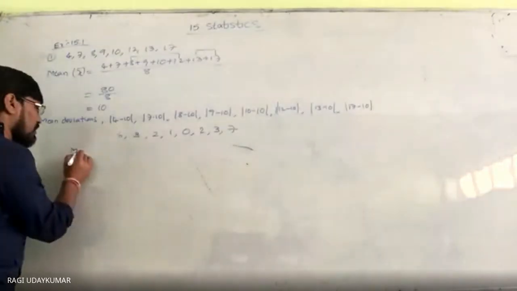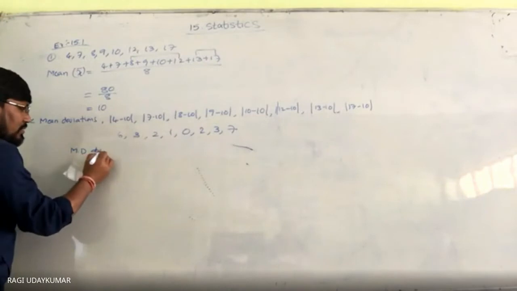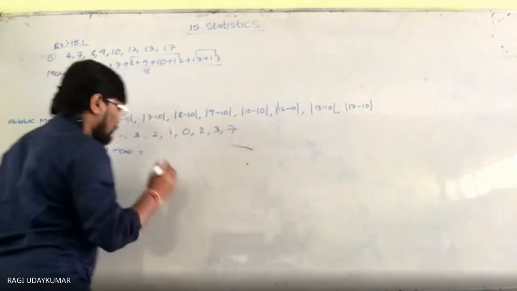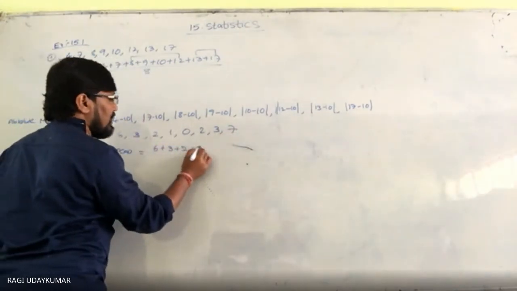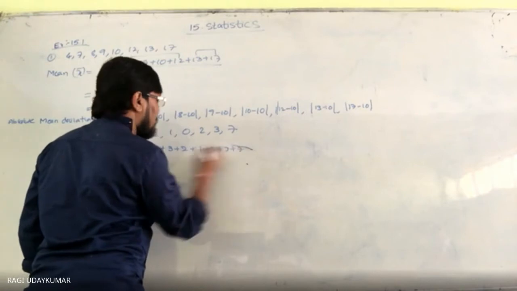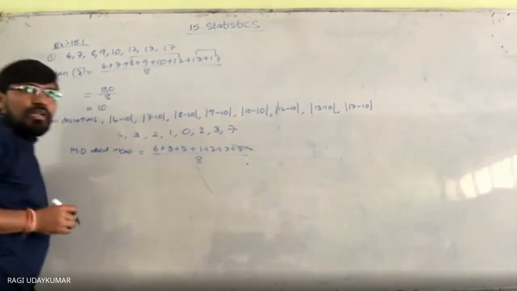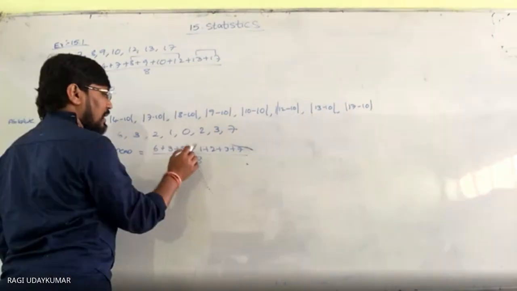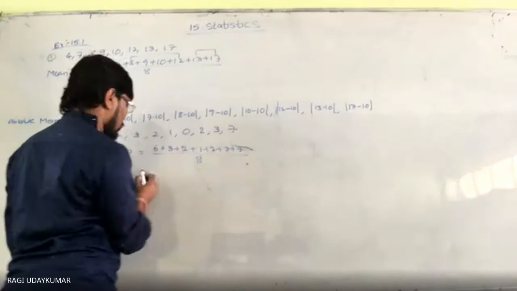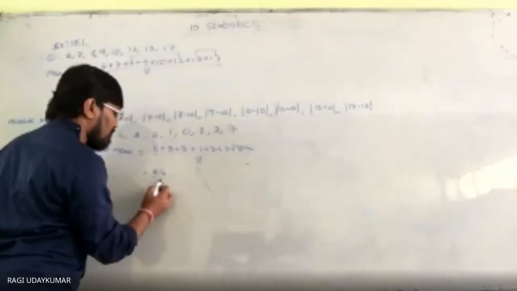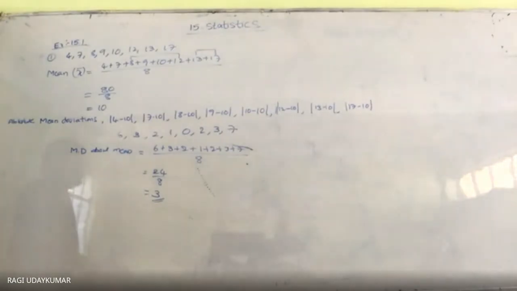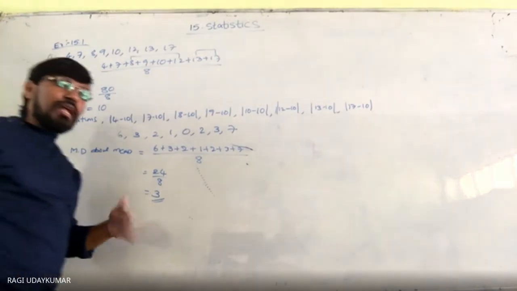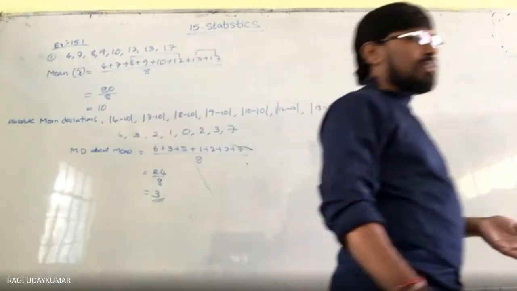Now the mean deviation about the mean is equal to the sum of the absolute values of the deviations, 6 plus 3 plus 2 plus 1 plus 0 plus 2 plus 3 plus 7, divided by the number of observations, obviously 8. That is 24 divided by 8, which equals 3. So this is the mean deviation for ungrouped data.